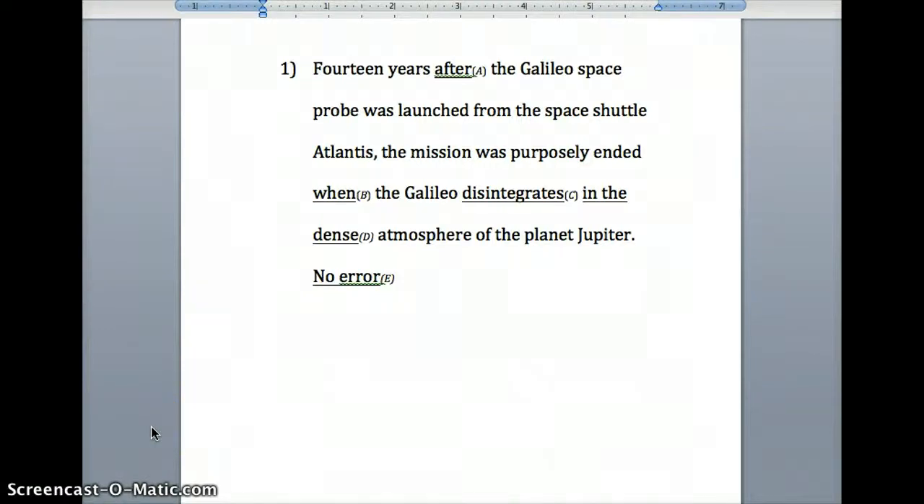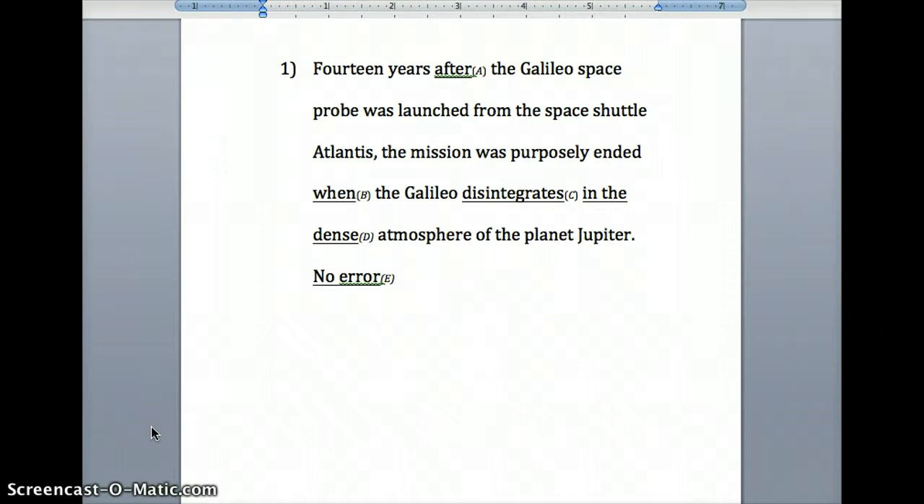Here's a sentence error identification question. Let's take a look at this first question together. When you read the sentence, try to listen for something that catches your ear as to its level of incorrectness or if it sounds choppy.